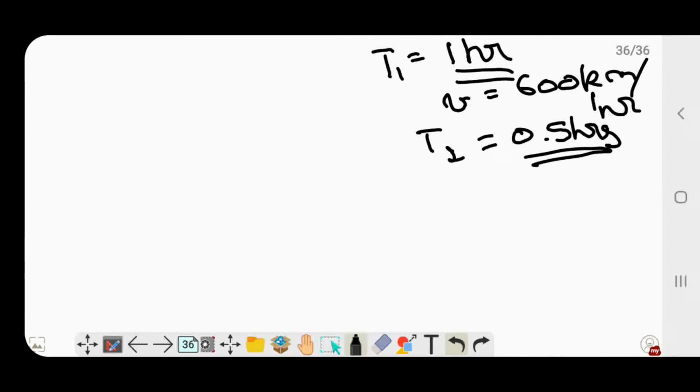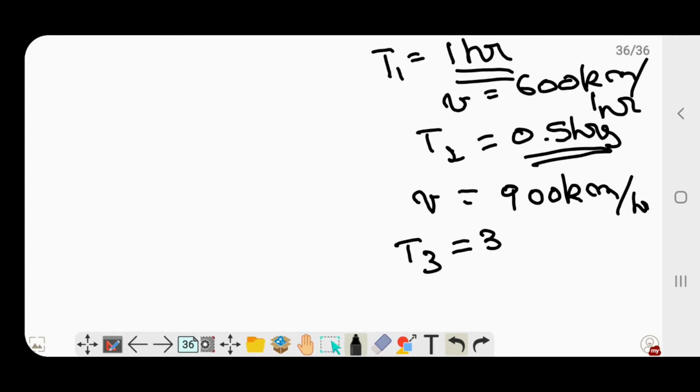That would mean I would now travel at a speed of 900 kilometers per hour, and it would take me just 20 minutes. 300 by 900 is 1 by 3, so it will take me 1 by 3 hours or 20 minutes only.